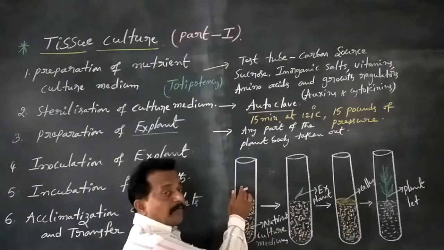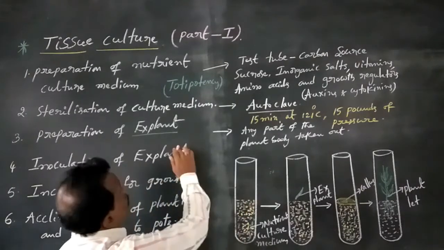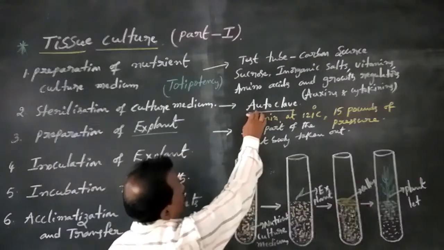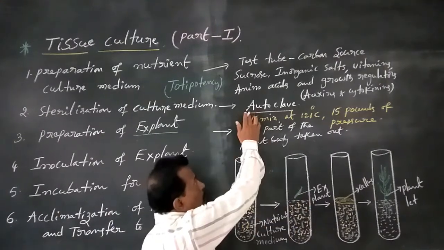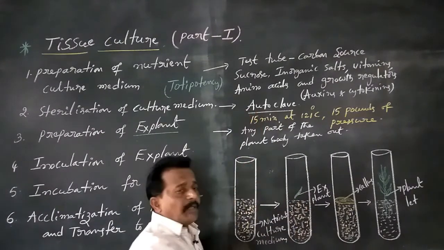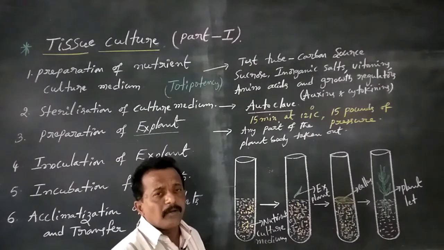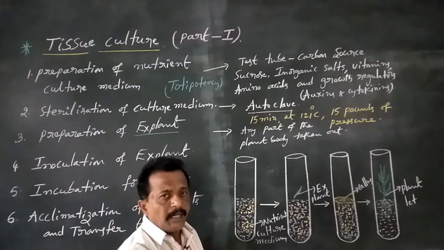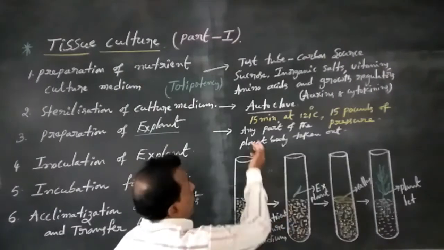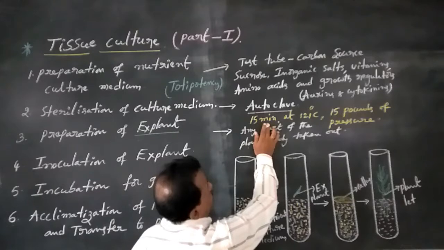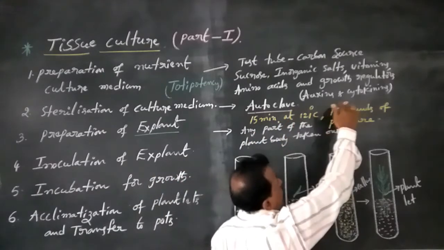The culture medium is kept in the autoclave for 15 minutes at 121 degrees centigrade and 15 pounds of pressure.